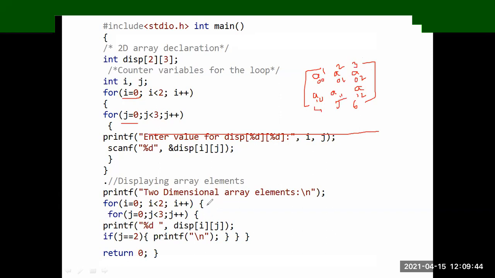So in this way the values will be stored in the memory, and they will be printed using the same loops. For inputting the values we are using scanf, and for output we are using the print statement to display the array elements. So far clear? Any doubt?